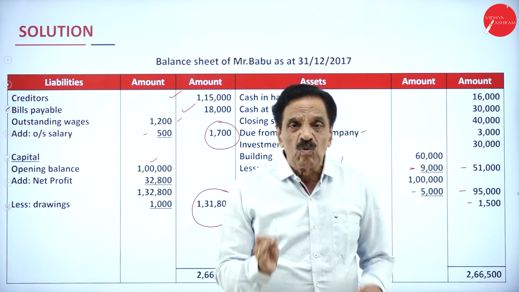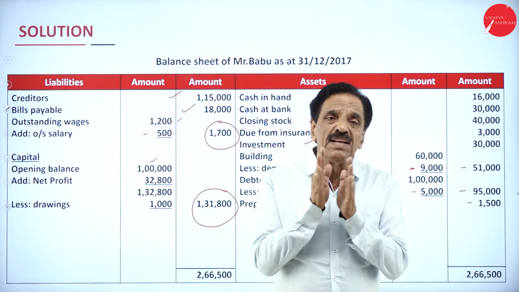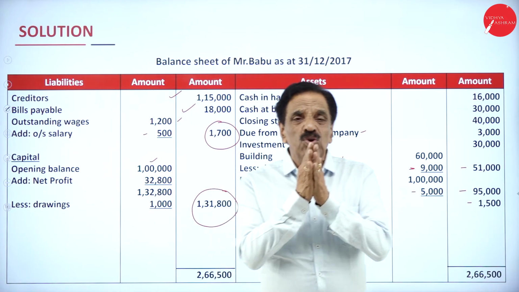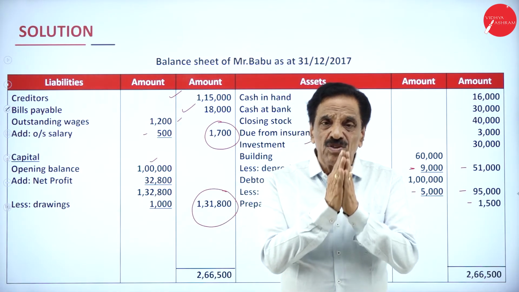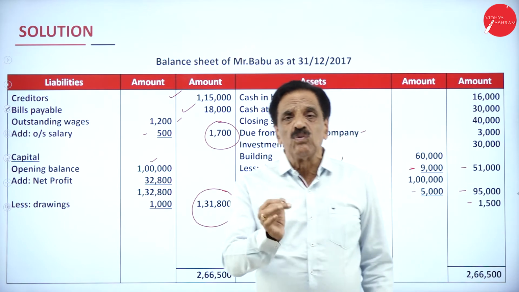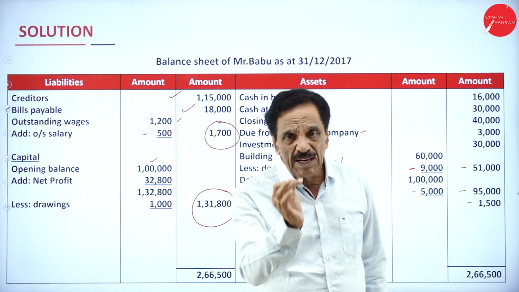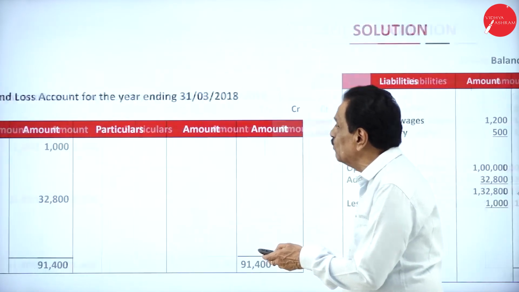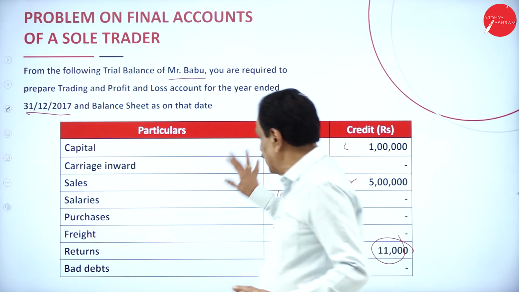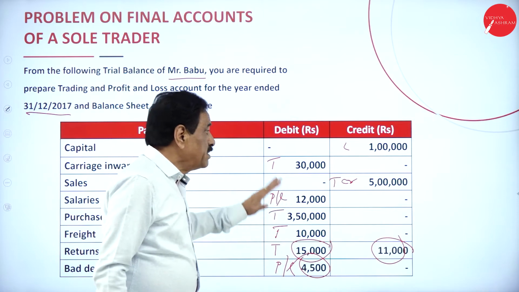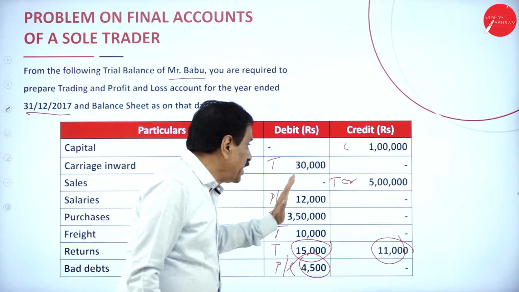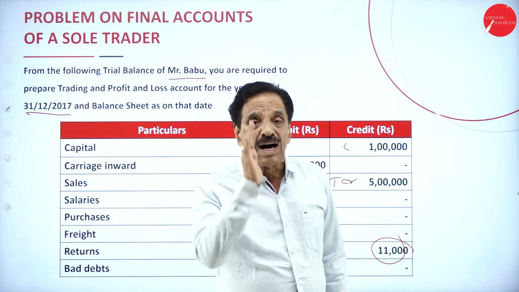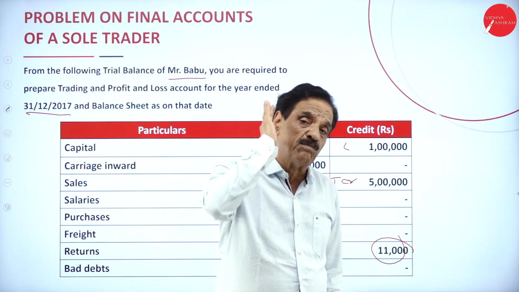So here, what I want to say is that they will give the trial balance. They will give us some adjustments. So you have to learn the format first. So what is the trial balance? Trial balance shows arithmetical accuracy of books of account. I'll show you. So this is the trial balance. Trial balance has two sides, one is the debit side, one is the credit side. I told you so many times, trial balance shows arithmetical accuracy of books of account.